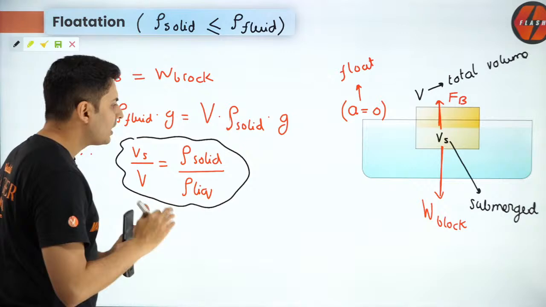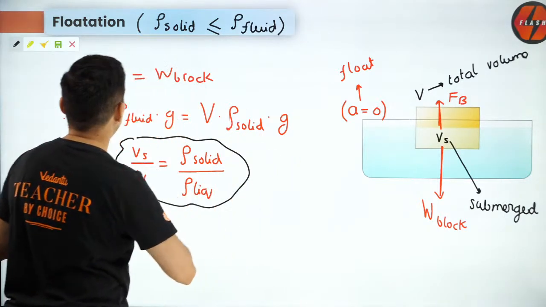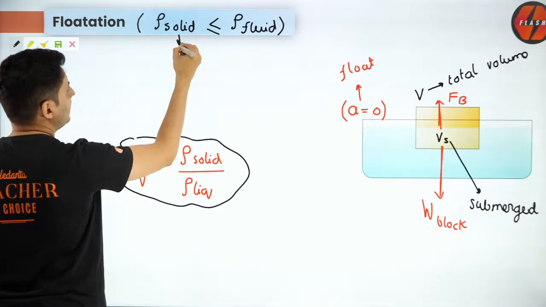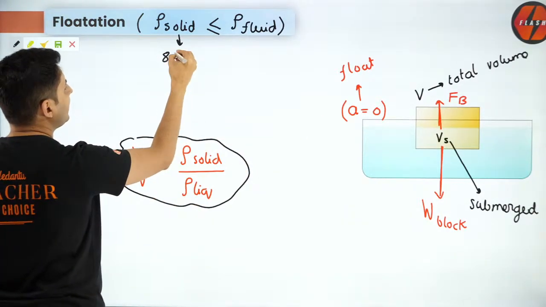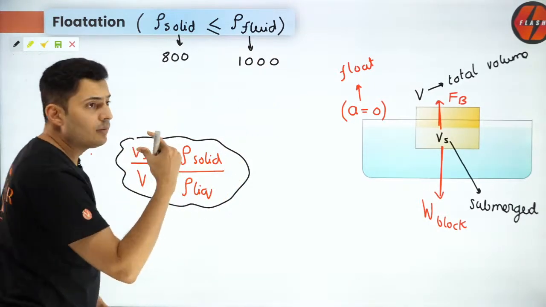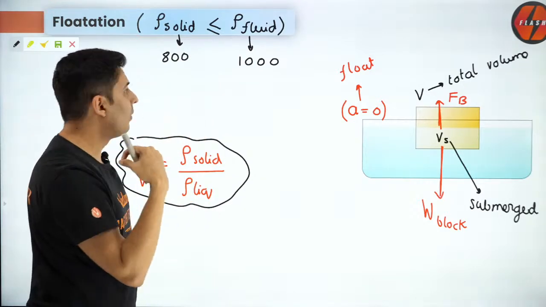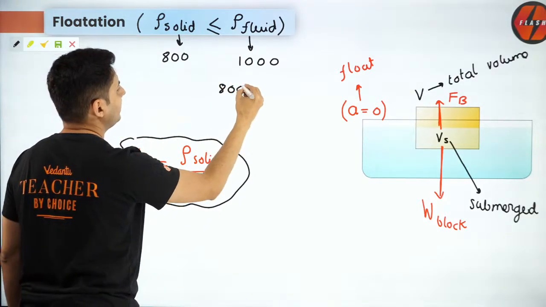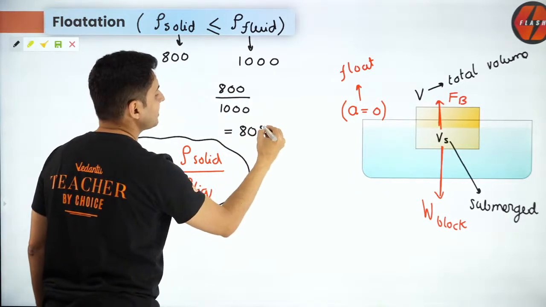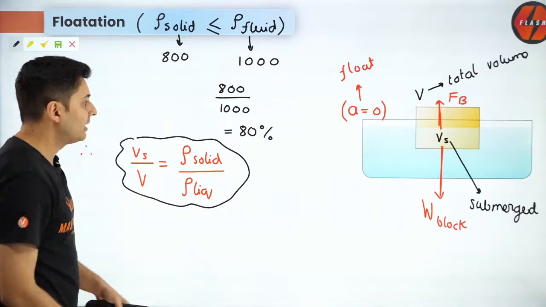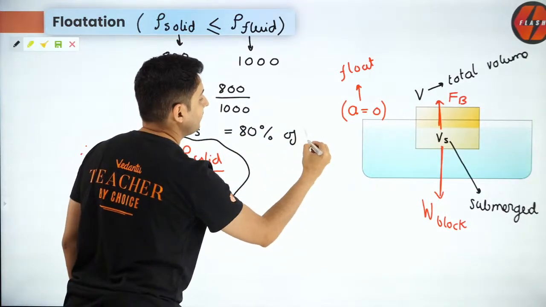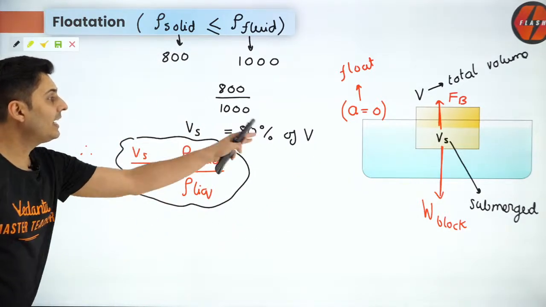I'll tell you how. Imagine that, I'm just removing all this now. It's not needed. Imagine if I tell you there is a wooden block of density 800 and it is floating in water whose density is 1000. Then how much part is up, how much part is below water? Very simple. Just do 800 by 1000. How much is 800 by 1000, guys? It is nothing but 80%. Think about it, it is 80%. But what is 80%, guys? This is the volume which is submerged, is 80% of total volume. So you can directly give me the answer.